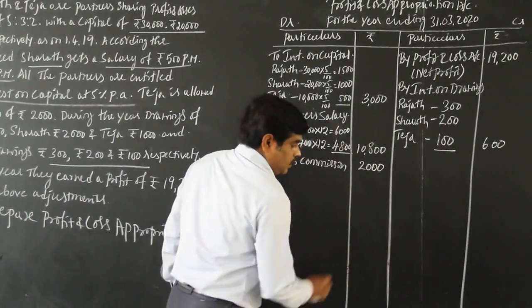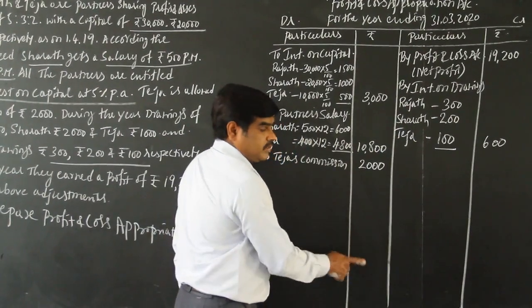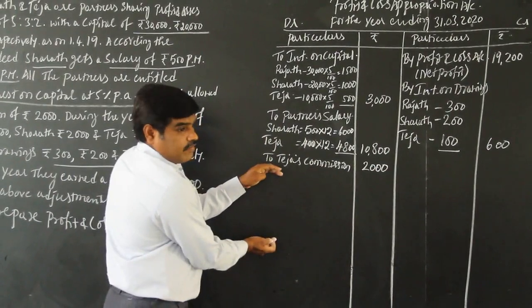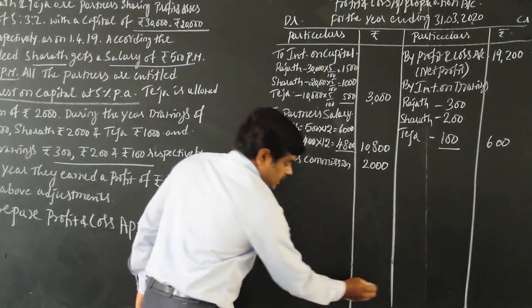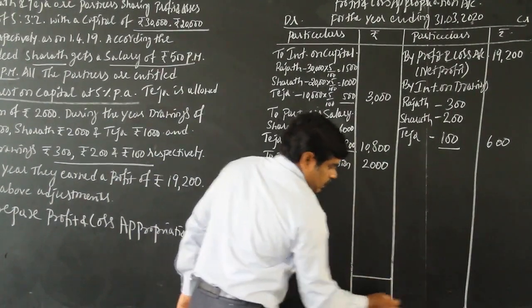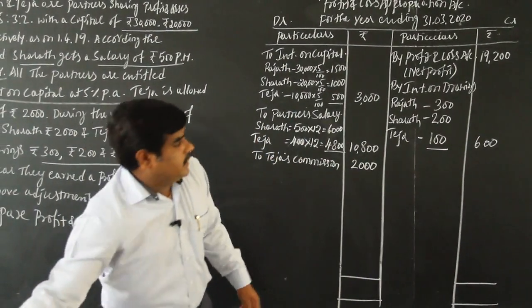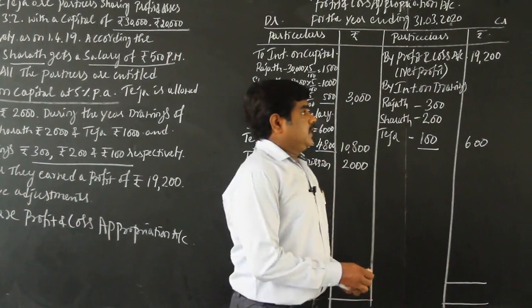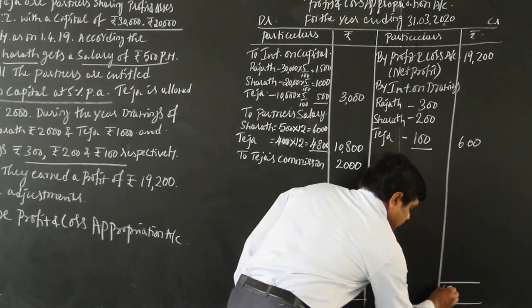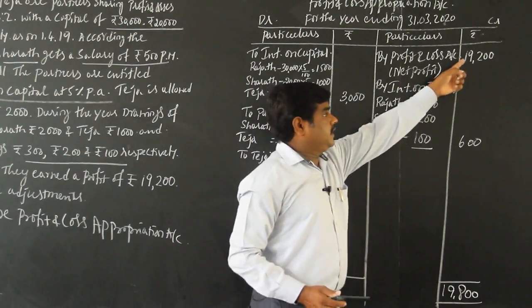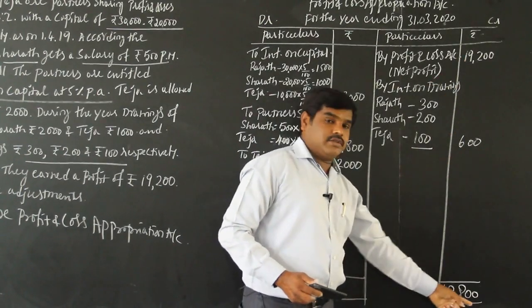Now what you have to do is find out the profit transferred to the partners' capital accounts. So leave around 5 lines, then close the account and add the credit side. Credit side total is 19,200 plus 600, 19,800.